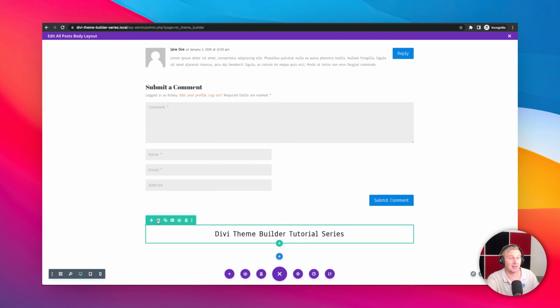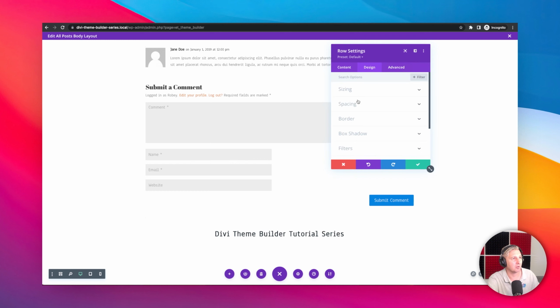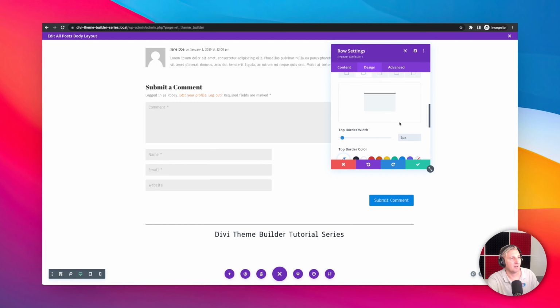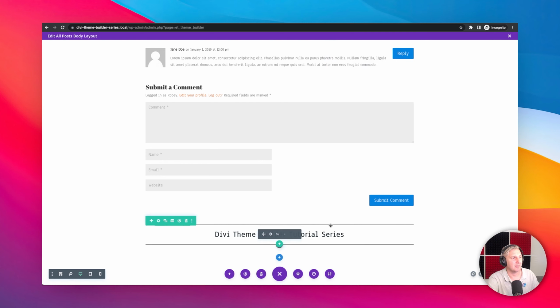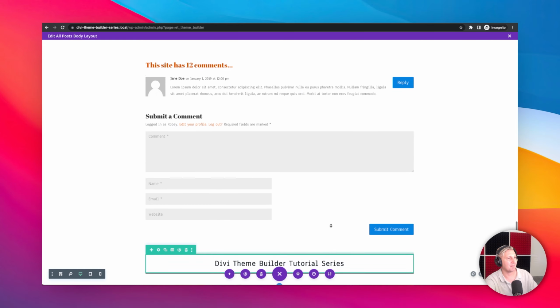Now, the last thing I'm going to do with this, I'm going to add a divider. Well, we can add a divider, or you can just do border. I'm going to go with border right now. We're going to go with a top border of 2 pixels. There you go. And we will also add a bottom border of 2 pixels. Bam. Now you know where you're at, right? So a lot of stuff is happening here. It's happening quick. We've added that in there.